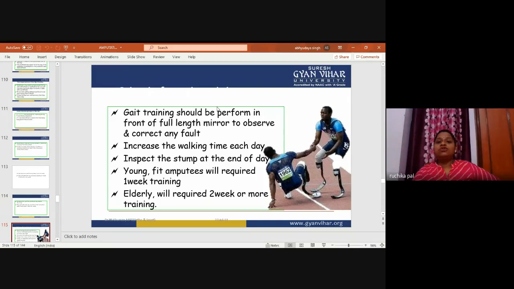Now, gait training should be performed in front of a full length mirror to observe and correct any fault. This is done with the parallel bar. Increase the walking time each day. If the patient walks the first time for up to 5 minutes, then we have to increase up to 7 minutes, then move forward to 10 minutes, and so on. Inspect the stump at the end of the day. Young fit amputees will require 1 week of training. Elderly will require 2 weeks or more of training.